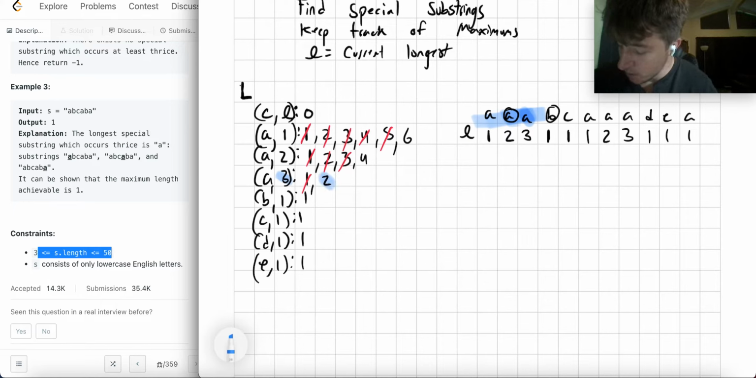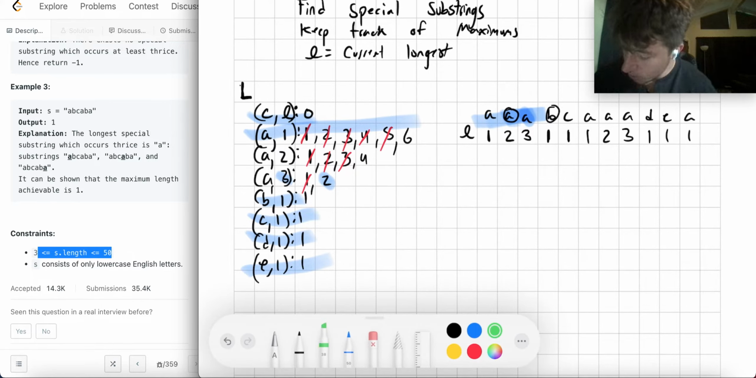So maybe I look at B1, C1, D1, E1. I say, okay, none of these even work. Oh, I have A1. That works. But is there something better? Well, the best solution here would be this A2, 4. So my answer would be 2.